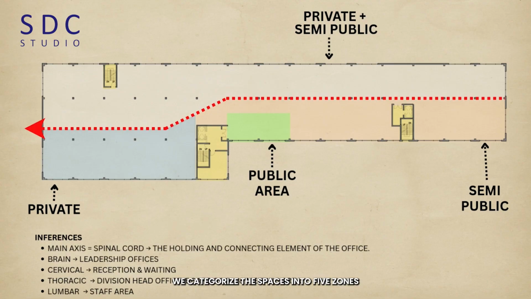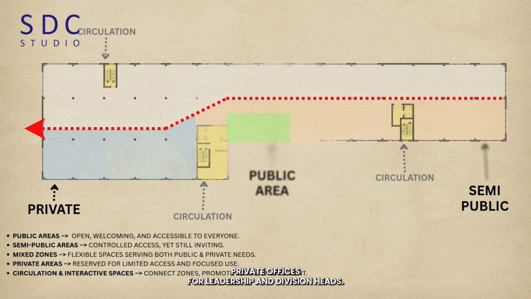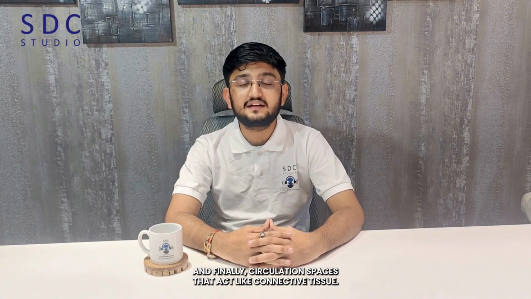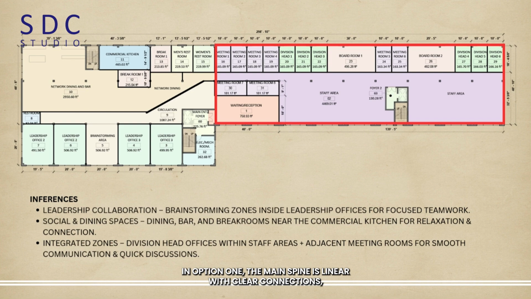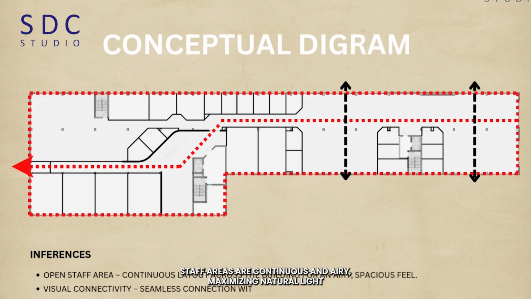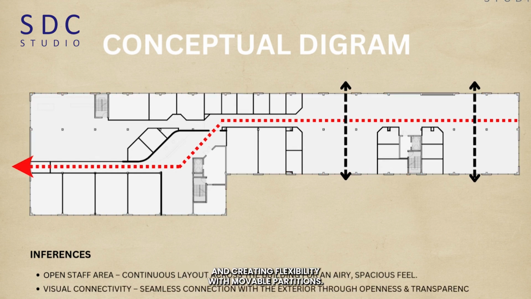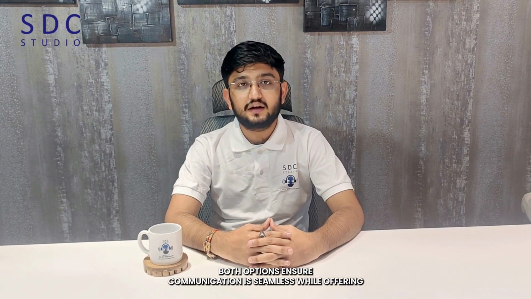Great question. We categorize the spaces into 5 zones: public areas like reception and waiting, semi public spaces such as boardrooms, meeting rooms, and break areas, mixed zones for flexible use, private offices for leadership and division heads, and finally, circulation spaces that act like connective tissue. In option 1, the main spine is linear with clear connections, almost like the body's central nervous system. In option 2, we explored more openness. Staff areas are continuous and airy, maximizing natural light and creating flexibility with movable partitions. Both options ensure communication is seamless while offering distinct character.